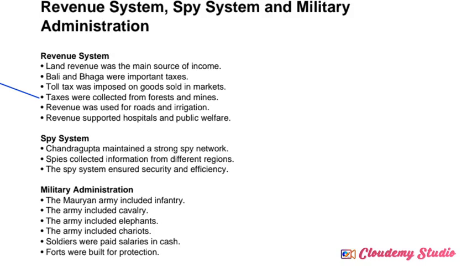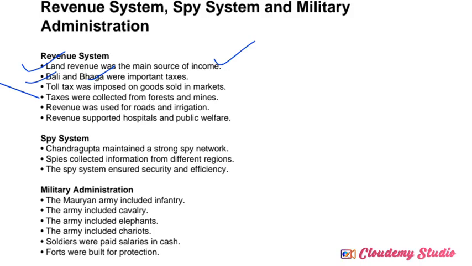So next is the revenue system, spy system and military administration. Revenue system: they worked towards the welfare of common citizens, so they needed finance, the money. They collected revenues and taxes from the common people at that time. That's why this is called the revenue system of Mauryan administration. I mentioned some points here. Land revenue was the main source of income; they collected land revenue from the farmers. Next, Bali and Baga were important taxes.